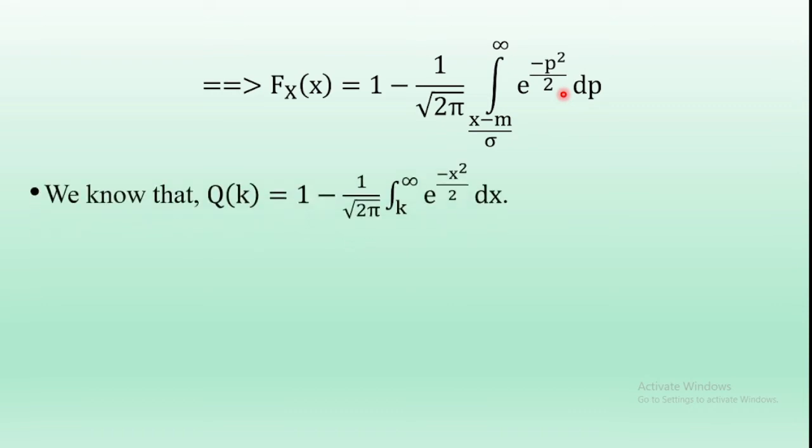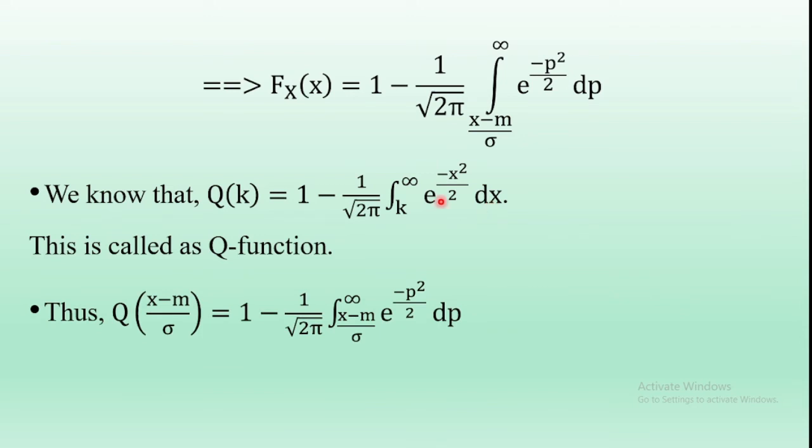We know the expression of the Q function: Q of k is equal to 1 by square root of 2 pi integral from k to infinity e power minus x square by 2 dx. This is the basic expression of the Q function. Now in this Q function, what is the lower value of x? It is k, Q of k.